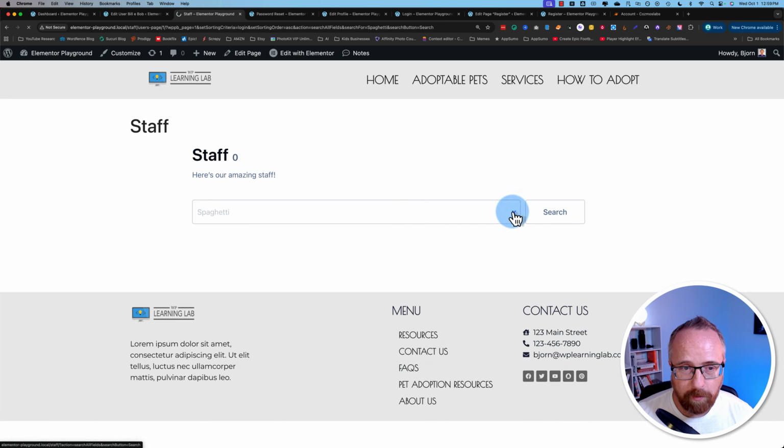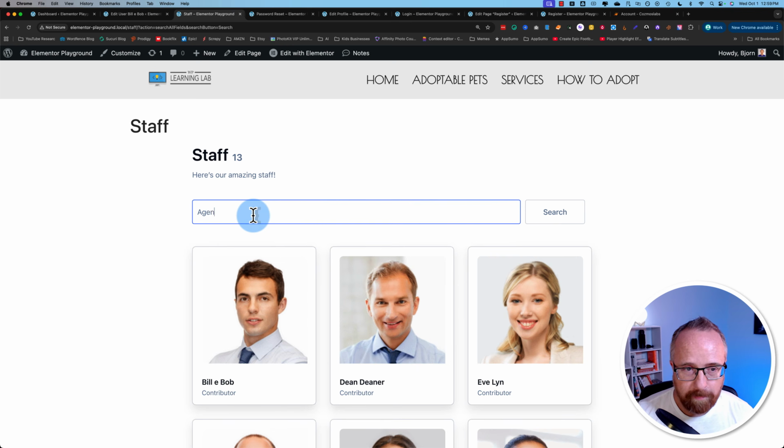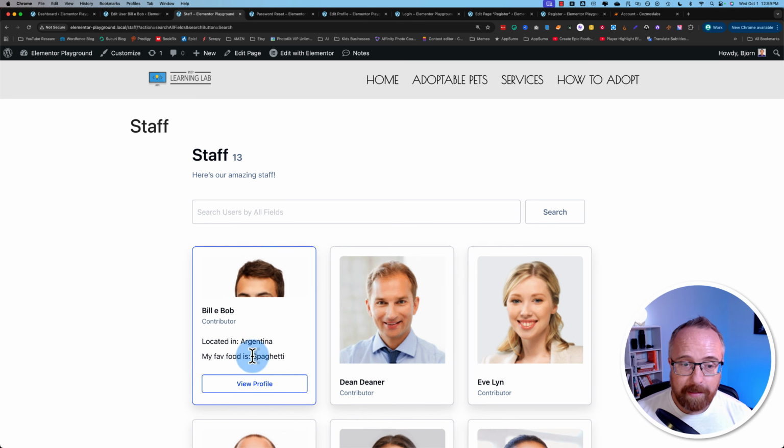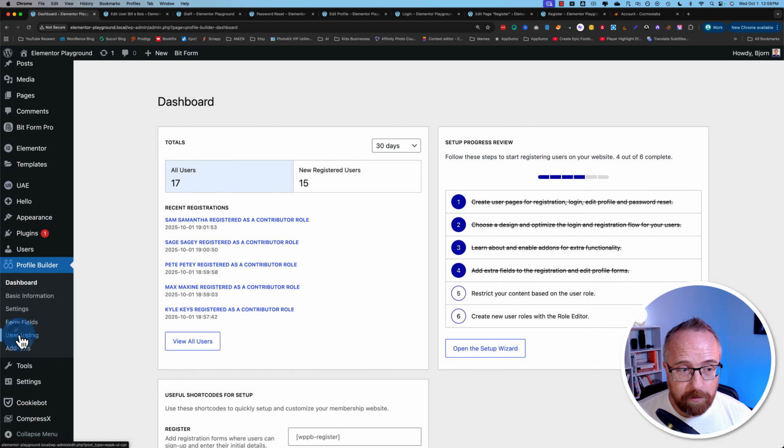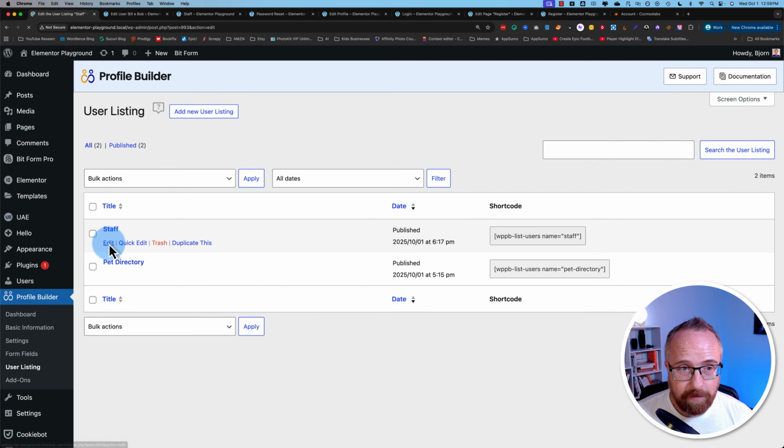If I search for Argentina, where he's from, nothing shows up. That's because we added these custom fields and didn't add them to the searchable fields inside of the staff listings page. So let's go back out here. Let's go to the user listings tab, go to the staff user listings.